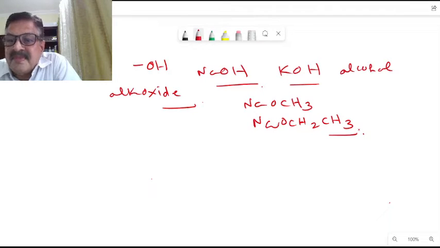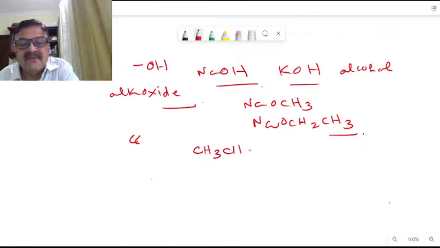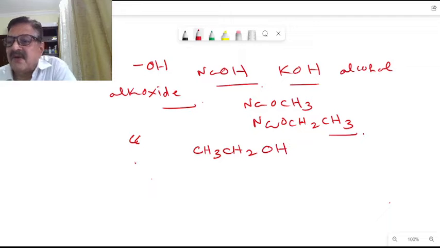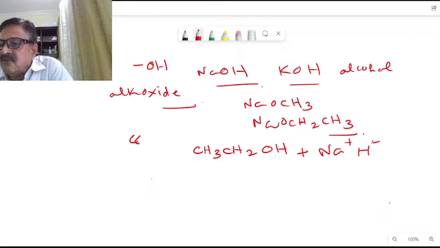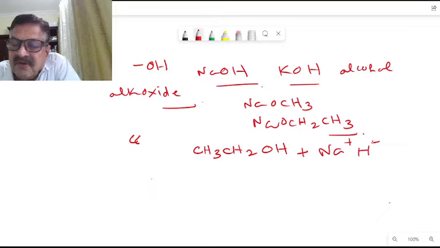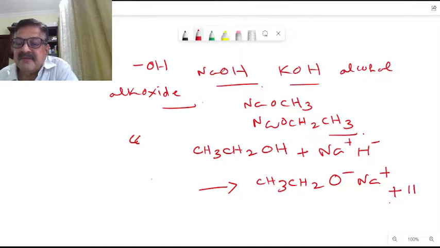It is needed. So how will you prepare this one? It's an acid-base reaction again. That is ethanol. Ethanol is reacting with a base. That is how we are getting it here. CH3CH2OH, this is ethanol. This ethanol is reacting with a base here, say NaH, Na plus H minus, that is sodium hydride here. Which will be giving you CH3CH2O minus Na plus and hydrogen.